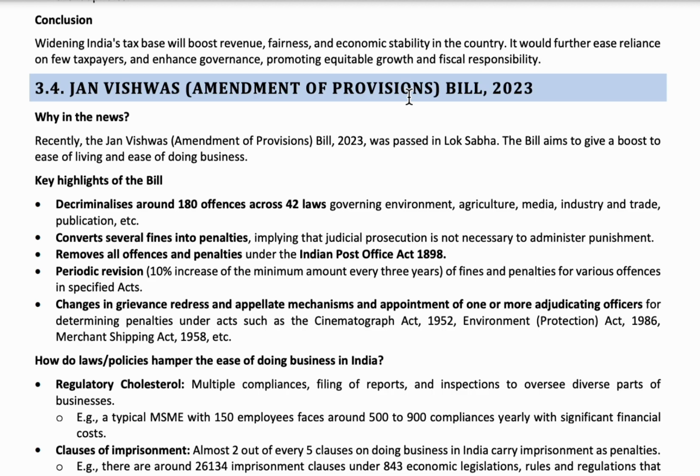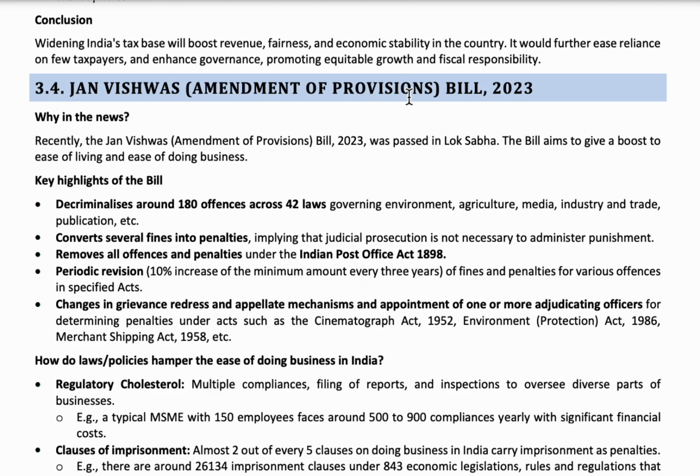That restricts the ease of doing business and ease of living. Okay, ease of doing business and ease of living. So this bill has removed around 42 criminal laws, and it also removed fines and all the offenses and penalties under the Indian Post Office Act of 1898. So when the punishments are reduced, ease of living will increase, and it also promotes ease of doing business.